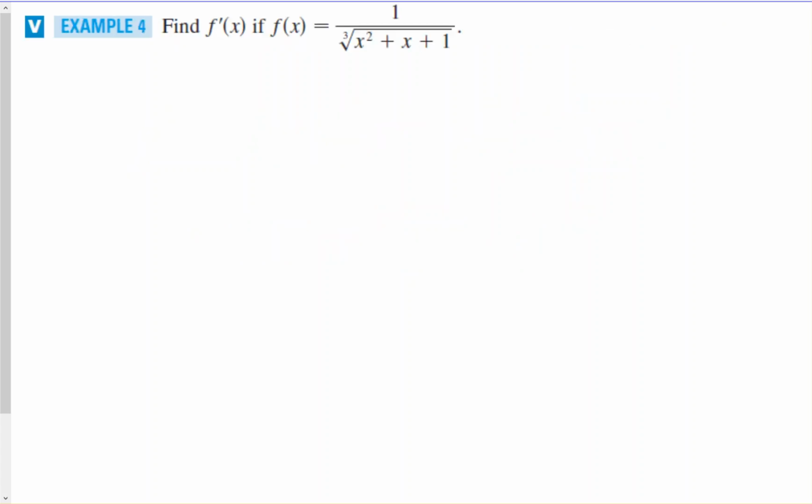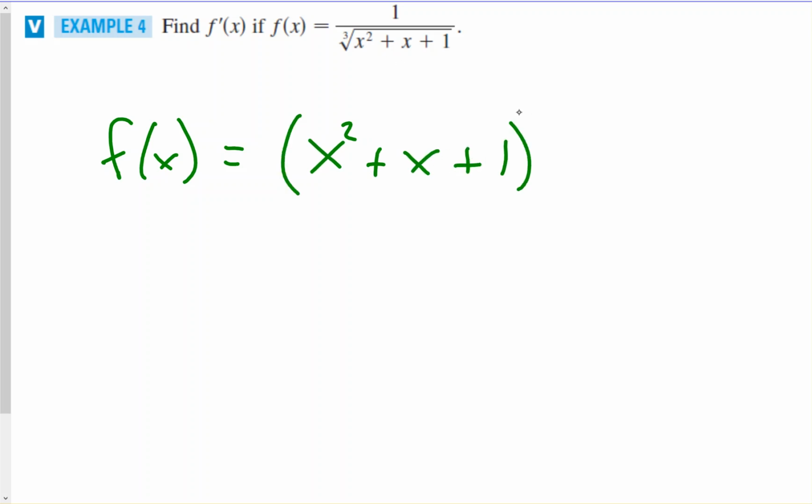Let's take a look at another one. Here we have 1 over the cube root of x squared plus x plus 1. Let's rewrite that. It'll be x squared plus x plus 1 raised to the negative 1/3 power. Now it becomes a power rule with the chain rule. So now multiply by negative 1/3 in front.